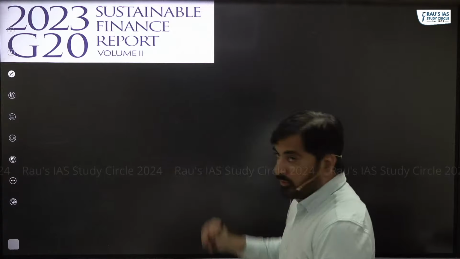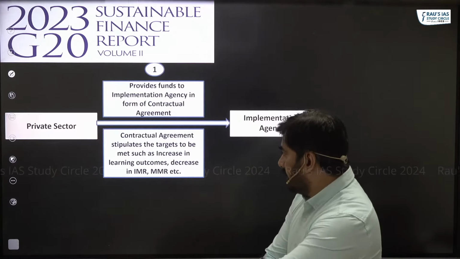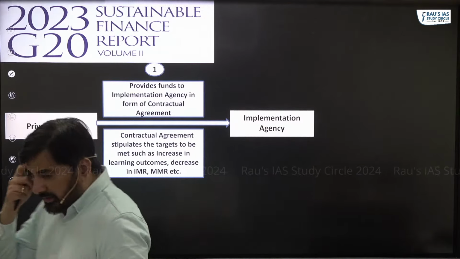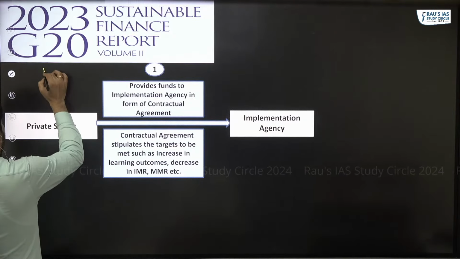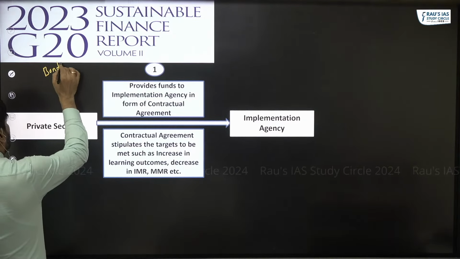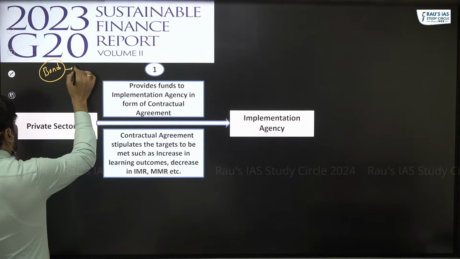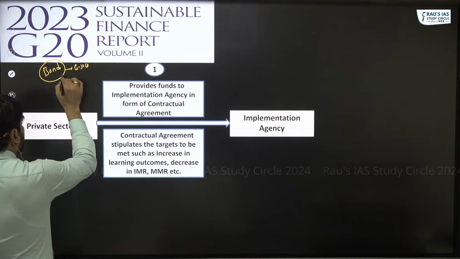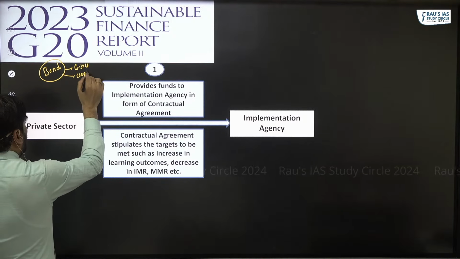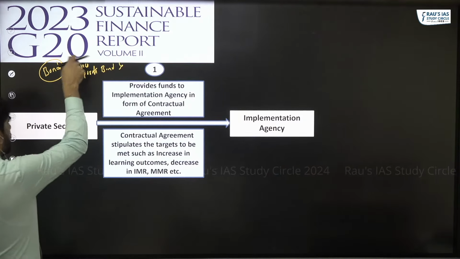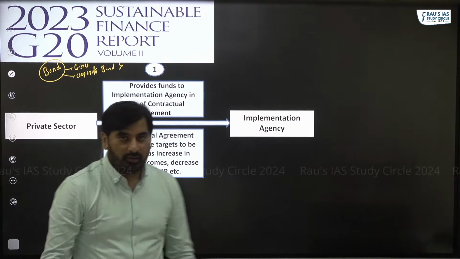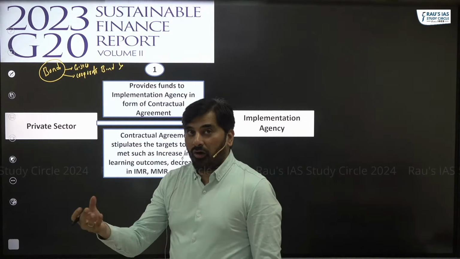Let's look at it through a flow chart. When I say bonds, do not think of these bonds like your government securities or corporate bonds. Do not link these bonds to government securities or corporate bonds.